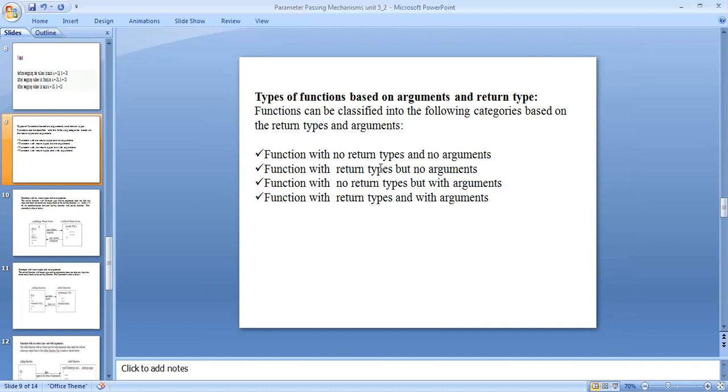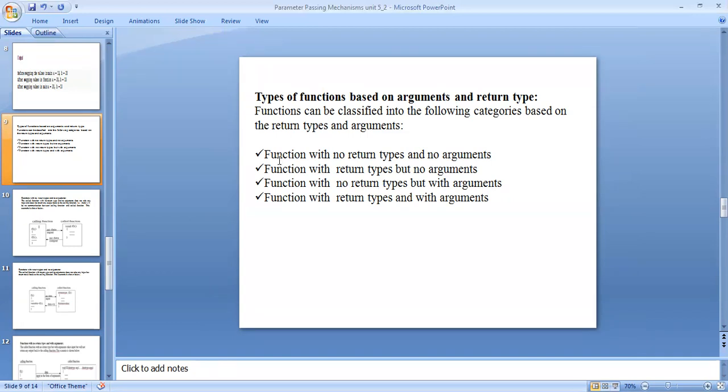The function with a return type but no arguments. It means no input is given to the function, but it gives an output. The function with no return type but with arguments: input values are given, but it does not return output values. The function with a return type and with arguments: it takes the input and it displays the output.